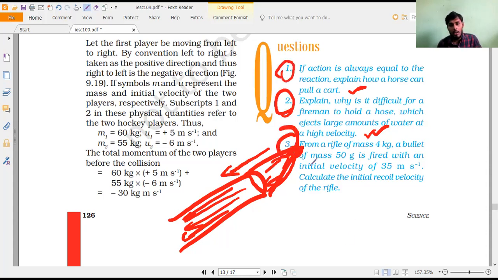Yes, sir. Next, the third question. What is the third question? Read all of you. From a rifle of mass 4 kg, a bullet of mass 50 grams is fired with an initial velocity of 35 meter per second. Calculate the recoil velocity of the rifle. Whenever you see the recoil velocity, immediately what do you have to remember?